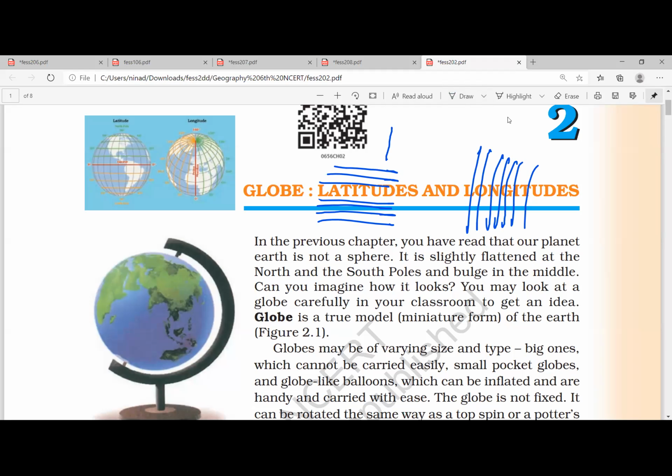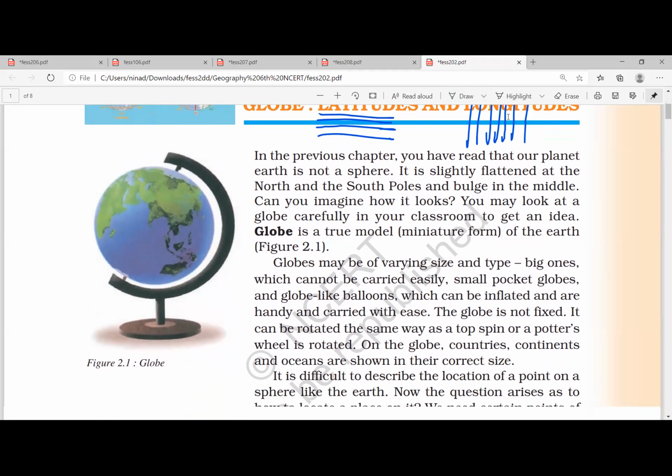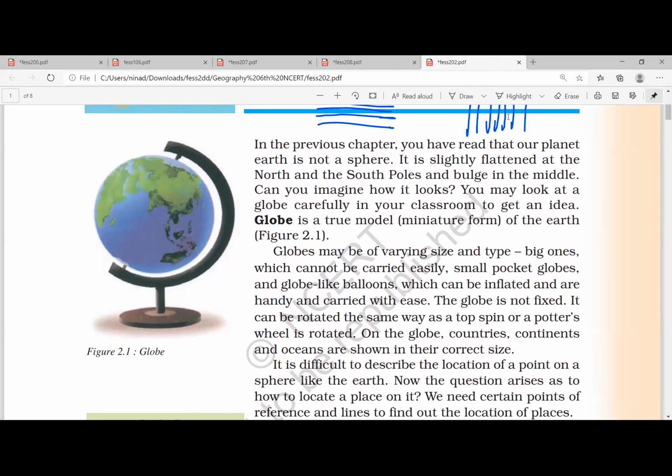All these are imaginary lines. They are actually not found on the earth. These are imaginary lines, our own understanding. If you look at the globe, everywhere you go, the globe will be a little tilted. It cannot be standing straight. It will be tilted only. That is how the earth is located.